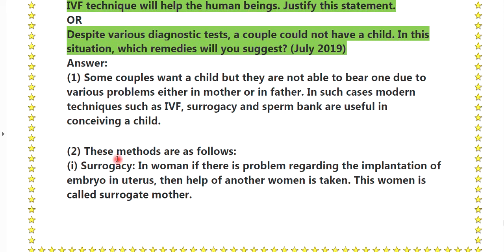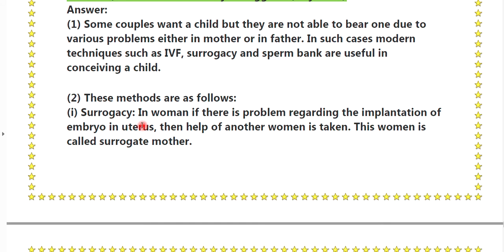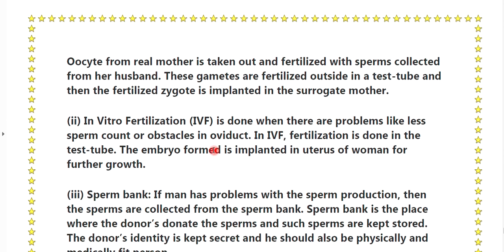These methods are followed as surrogacy in women. If there is a problem regarding the implantation of the embryo in the uterus, then the help of another woman is taken. This woman is called a surrogate mother. The oocyte from the real mother is taken out and fertilized with the sperms collected from her husband.